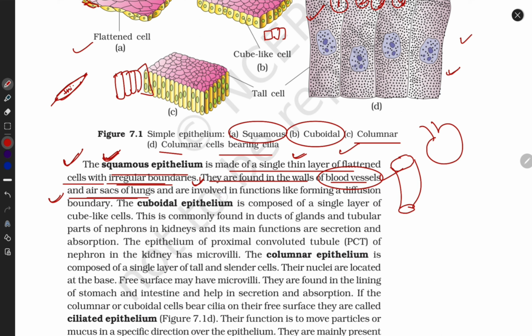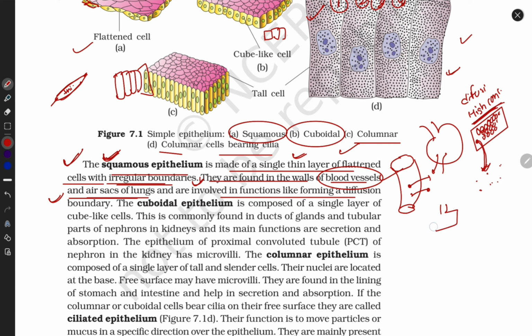They are involved in functions like forming a diffusion boundary. They exchange material according to the diffusion process. What is diffusion? If I have molecules in high concentration, they travel towards the lower concentration area.